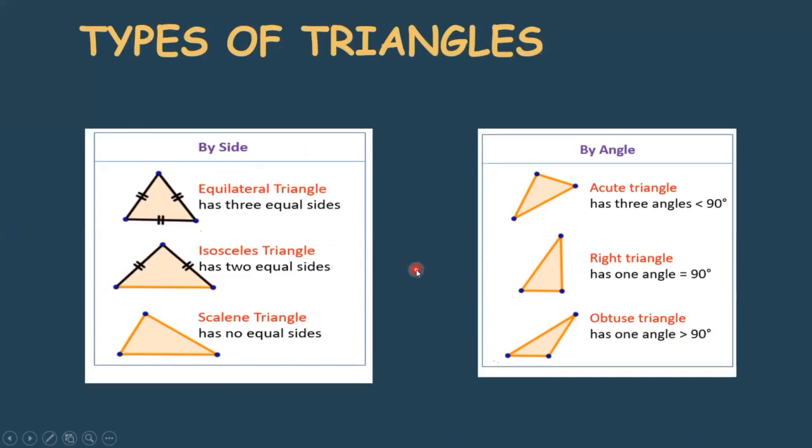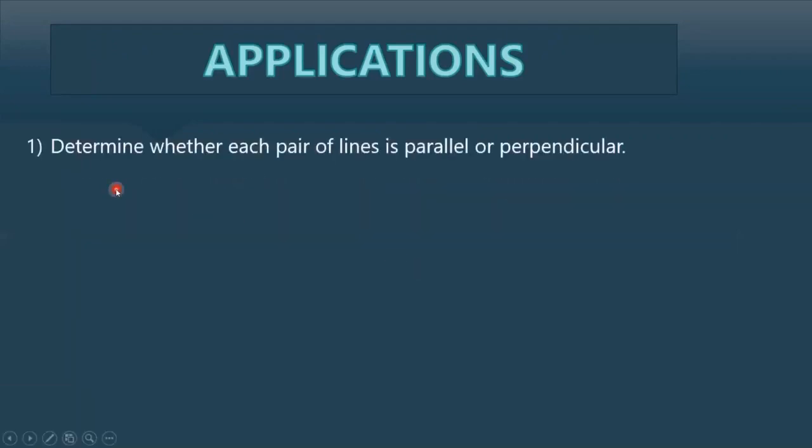Okay. So we had a quick review session. We understood what parallel and perpendicular lines are. Then we discussed types of triangles. Now we will be moving to the application level of questions. Let's understand the very first question. Yes, here comes the first question. Determine whether each pair of lines is parallel or perpendicular.